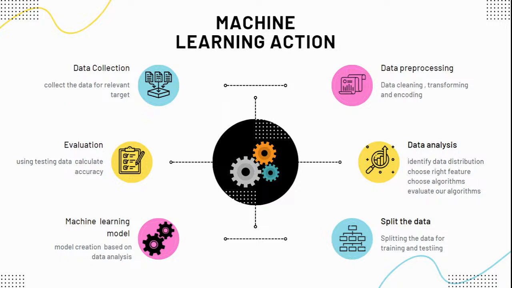So that is a different process. But once you get the data, in the sense you have to collect the data from the internet source. After that, the data pre-processing: we should clean the data and transform the data into a format people can understand, and analyze the data, and split the data for testing and training, model creation and evaluation process.